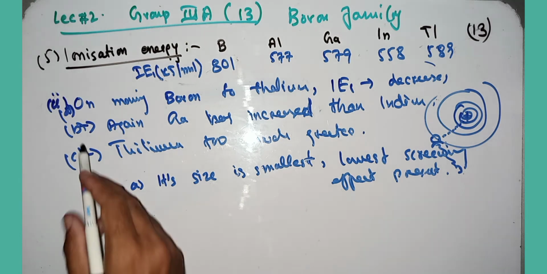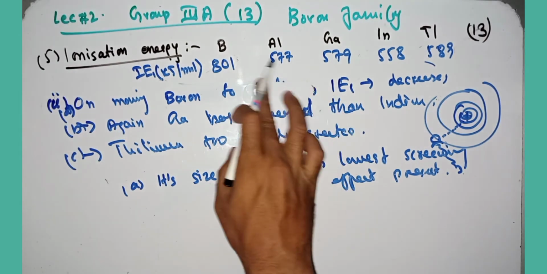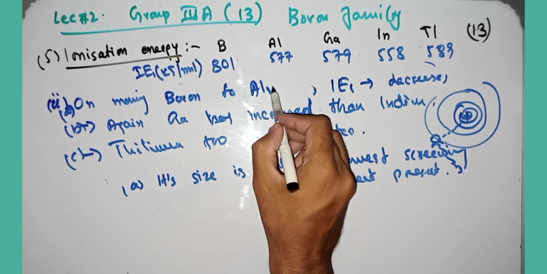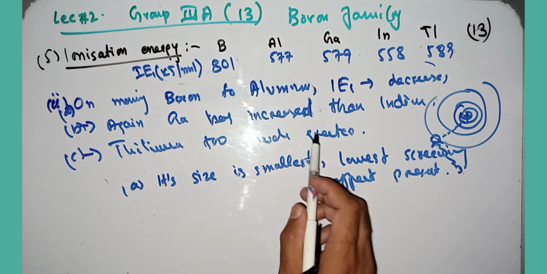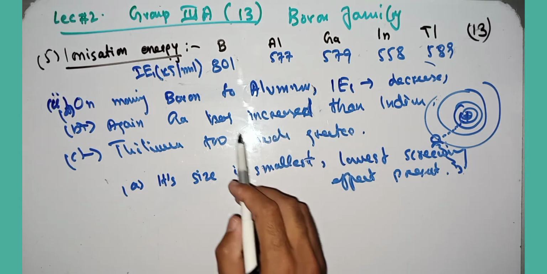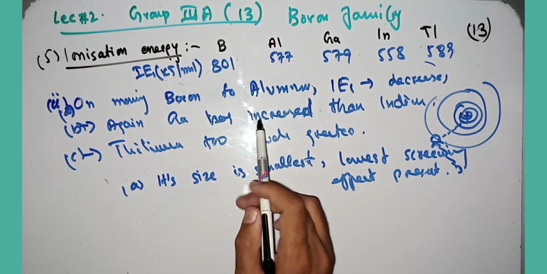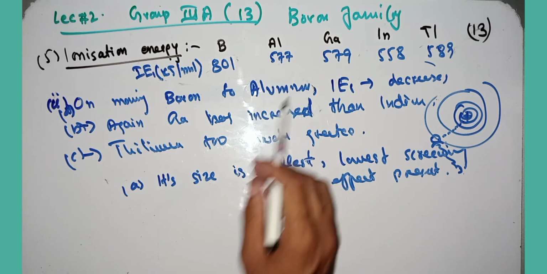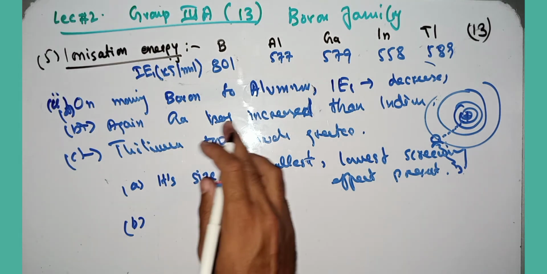Now come to this point: on moving from boron to aluminum, the ionization energy shows a sharp decrease. Why is this? This is due to the appreciable increase in atomic size and screening effect.